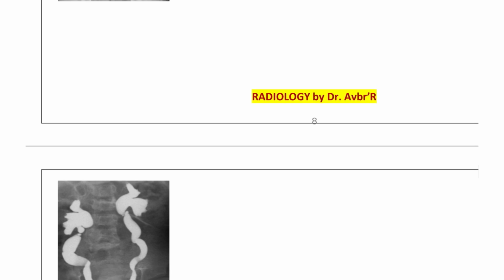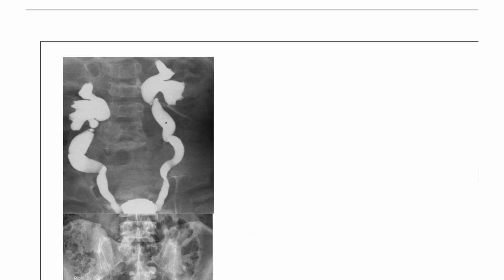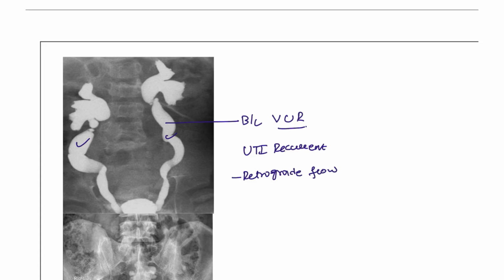Okay, and that is unilateral, and here you can see this is bilateral. On two sides, the ureter, calyx, the structure of the collecting system is disturbed. This is seen in vesicoureteral reflux patients. So this is the condition most commonly seen in recurrent UTI patients, and this is known as a retrograde flow. That retrograde flow is damaging the kidneys.